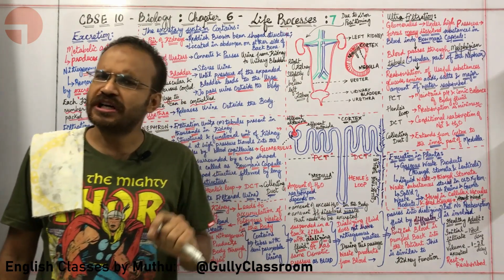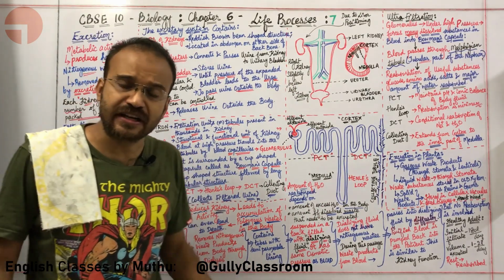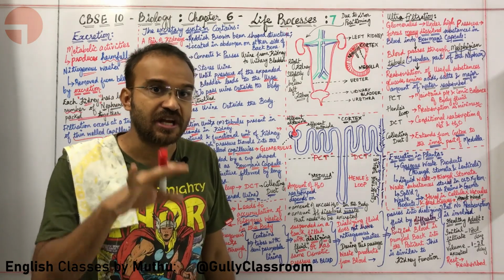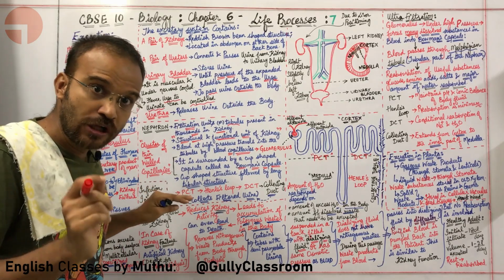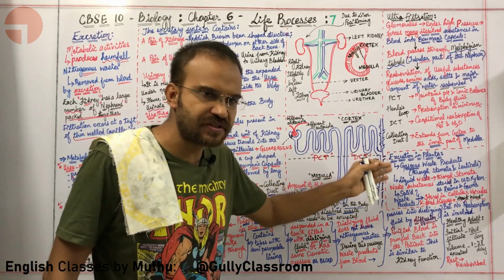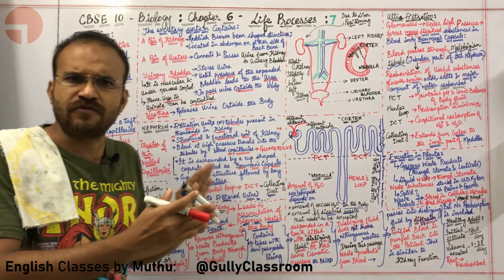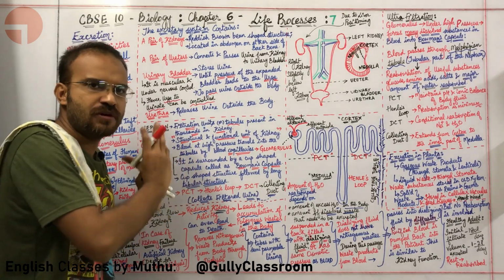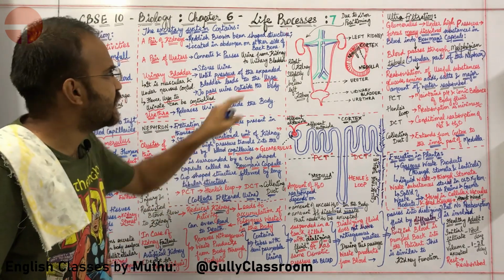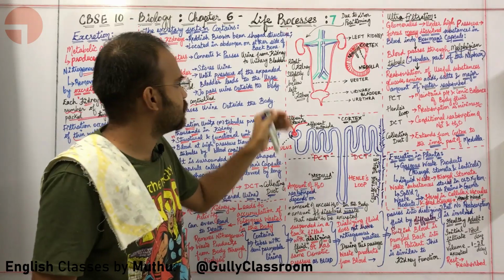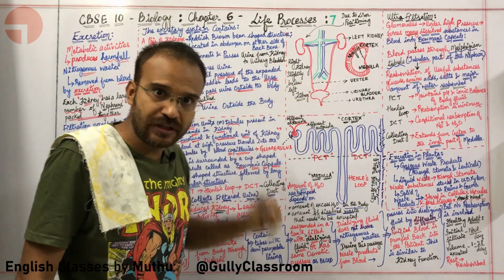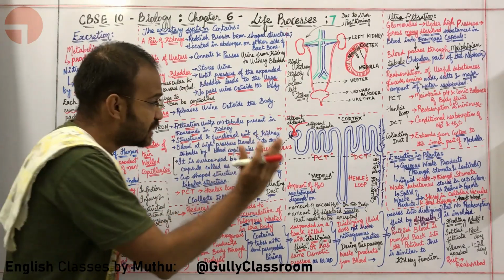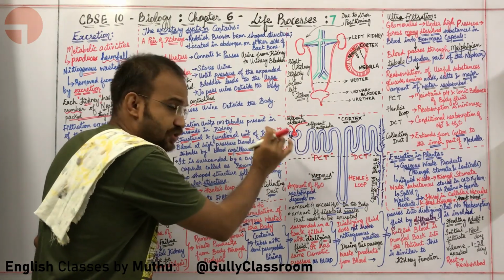Okay, sir. What are we going to study in this particular lecture? In this lecture, we will study about the excretory system of humans and also the excretory system present in plants. More importance will be given to the excretory system of humans, where we will study about each and every part of the system, which includes kidney, ureter, urinary bladder and urethra. We will also study about the functional unit of kidney, which is nephron.